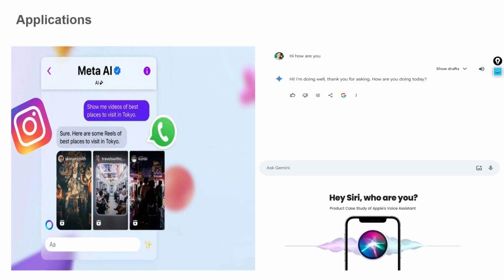Hey Siri, how are you? Hey Siri. Okay, just a second. Hey Siri, can you tell me the weather in Bangalore?